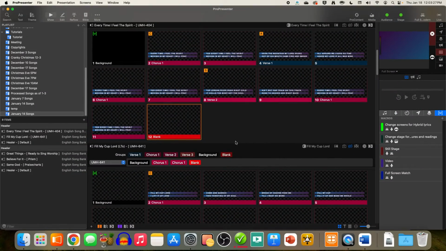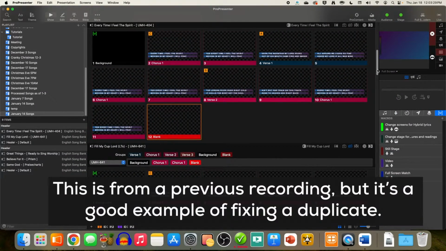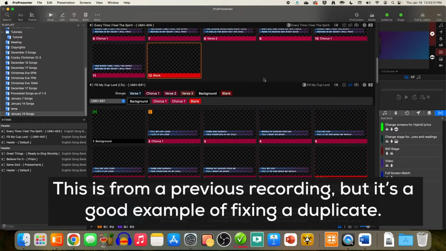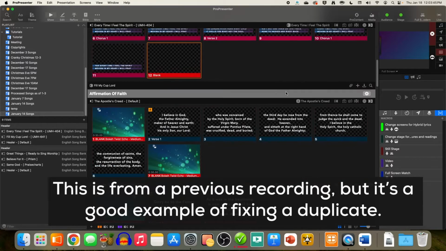All right, here's an example of a wrong match. So I'm trying to be really diligent about this. So you can see it says Fill My Cup, Lord, parentheses, LTS. So that's when we used to do lower thirds as a separate document. But if you look in what he sent me, it just says Fill My Cup without LTS. So we got to do two things. One is I'm going to click unlink, and then I'm going to go up here to the library.